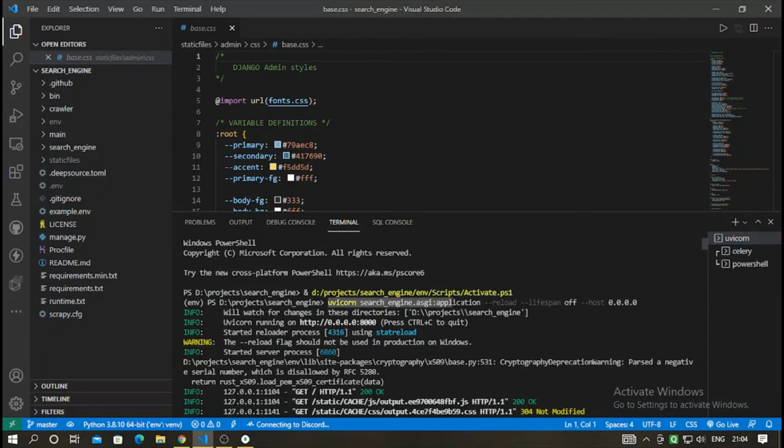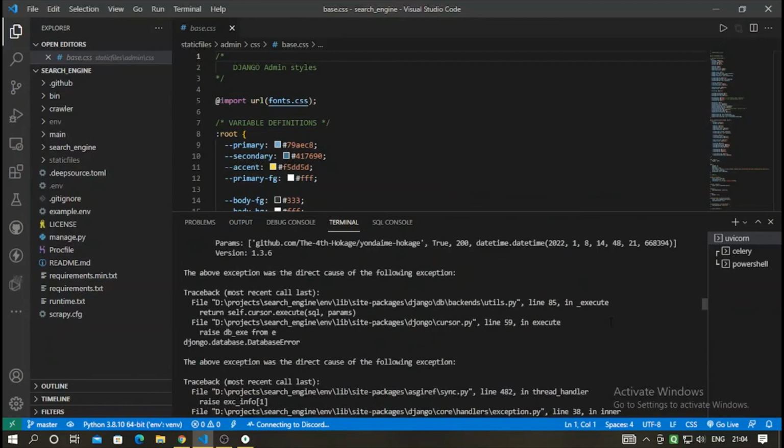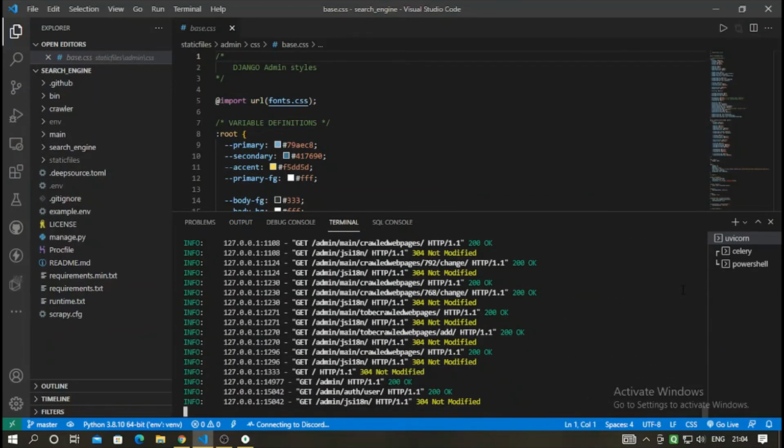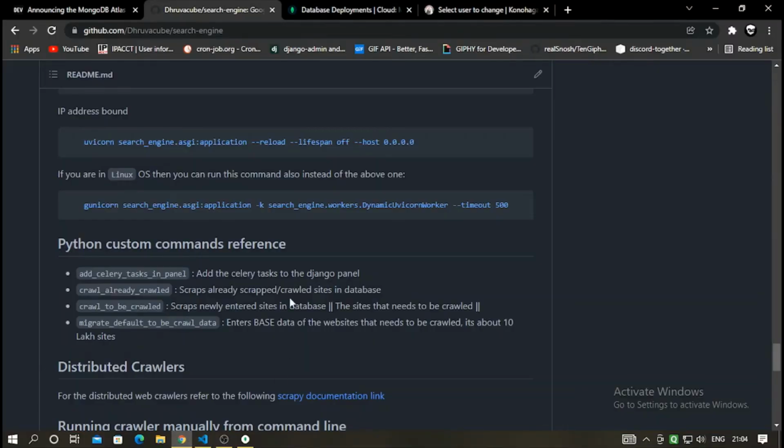I have hosted this project on my IP. There you can see these logs will be there. And there are four different types of custom commands which I have added. First is add celery task in panel, which actually adds the celery task to Django panel.